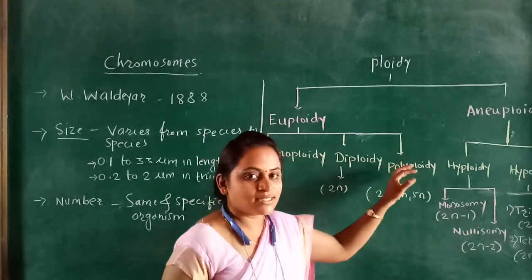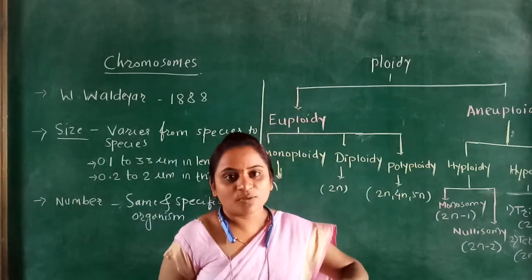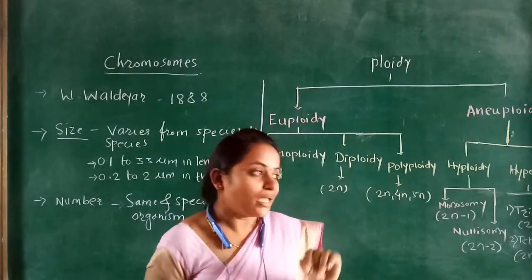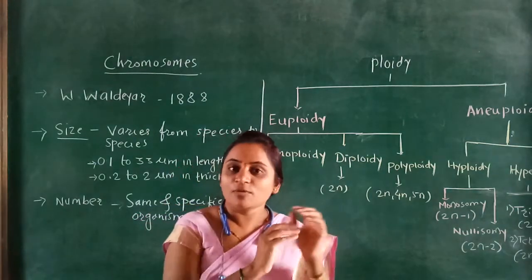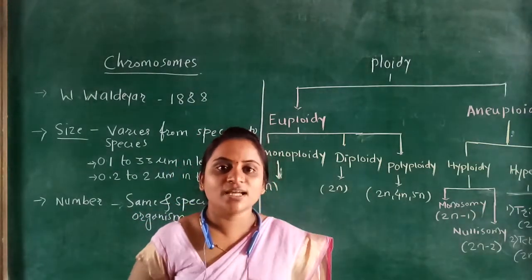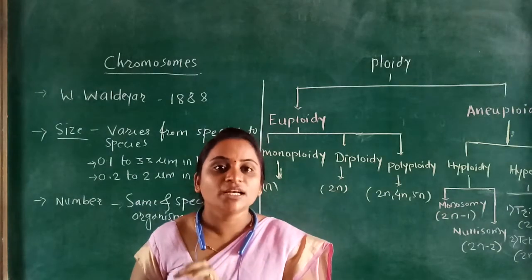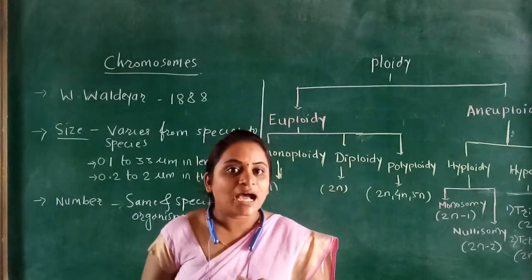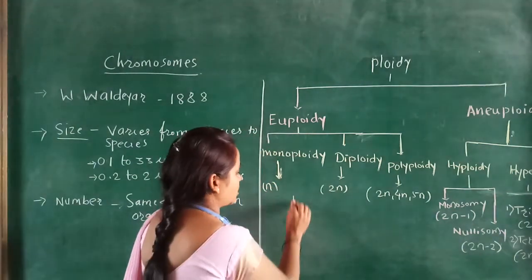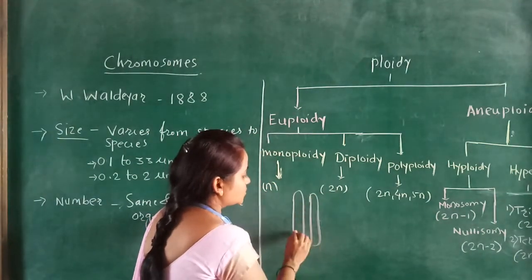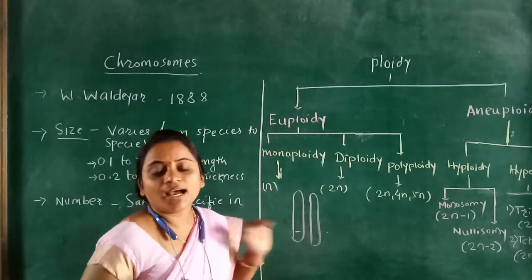We already discussed this in the chromosomal inheritance theory. In the nucleus, the chromosome is present in the form of a network. Before the cell division, it is present in network form, and after the cell division, it is in rod shape. Like that structure, this chromosome is present inside the cell.